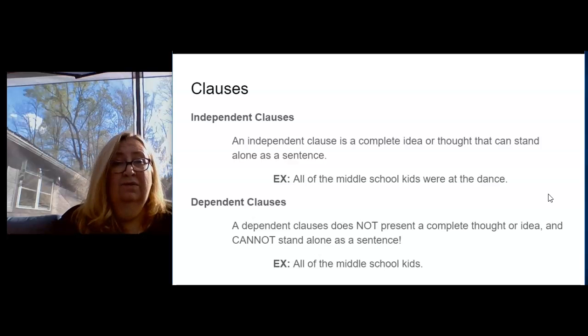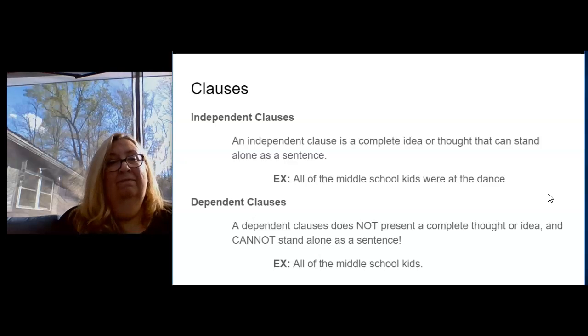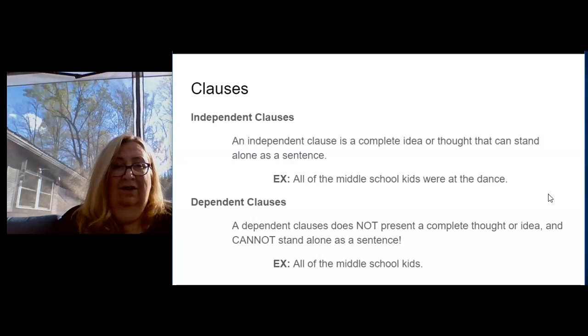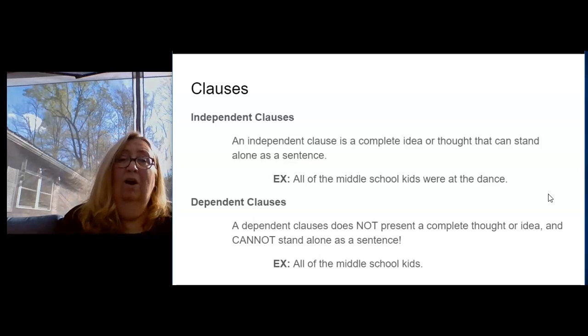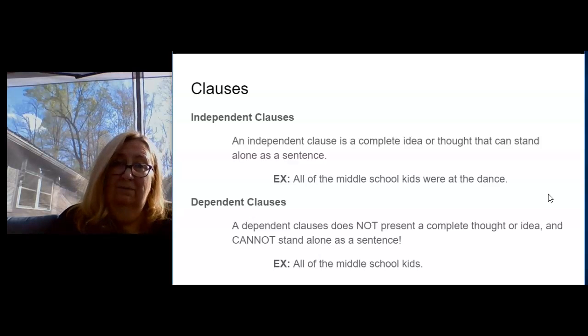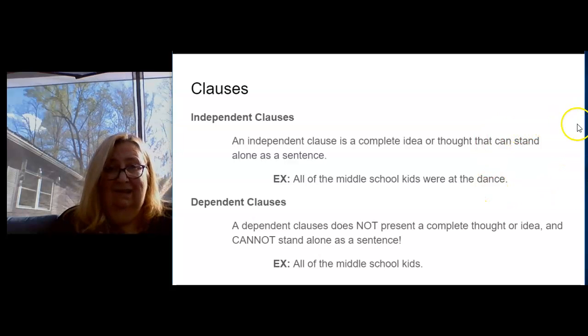So, all of the middle school kids were at the dance. That's an independent clause. A dependent clause does not present a complete thought or idea. It cannot stand alone. So, all of the middle school kids, that's dependent. It's dependent on the rest of that clause for it to make it a sentence.